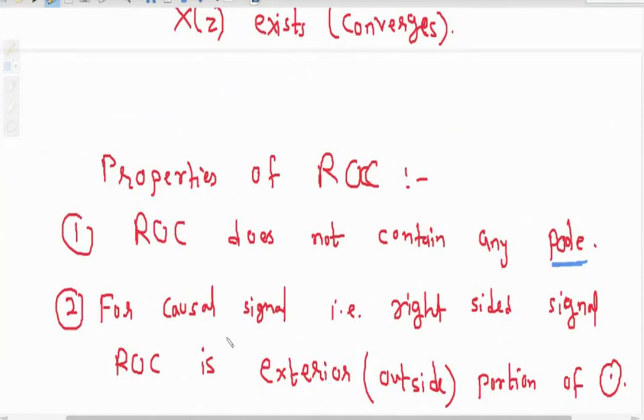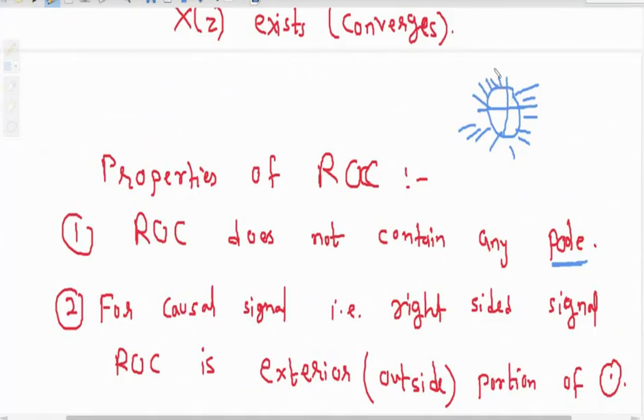Then second property: for causal signal, that is right sided, ROC is the outside portion of the circle. So you may see like that. You can have one circle, and if ROC is outside that circle, that means it is a causal signal.